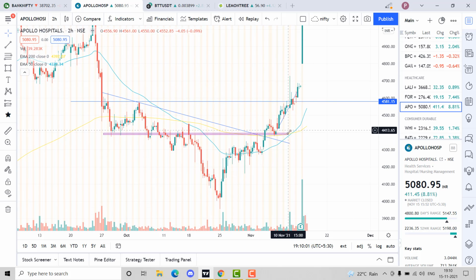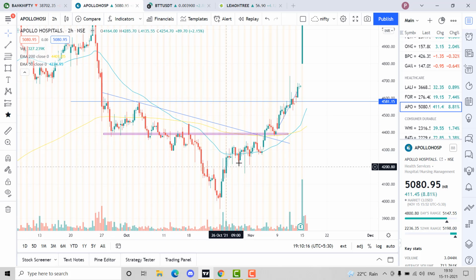Third thing, this is the 200 moving average, that yellow color line. This is an extra confirmation that I use, and I use many more confirmations. This is one of them. As you can see, from 6th October we have been trading below that yellow line. First time we gave a closing above that yellow line on 3rd November, and till 8th November we have stayed above it. So this was a good bullish sign.